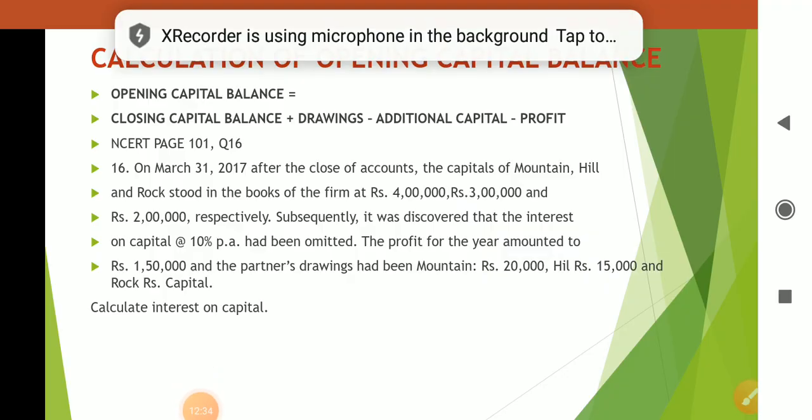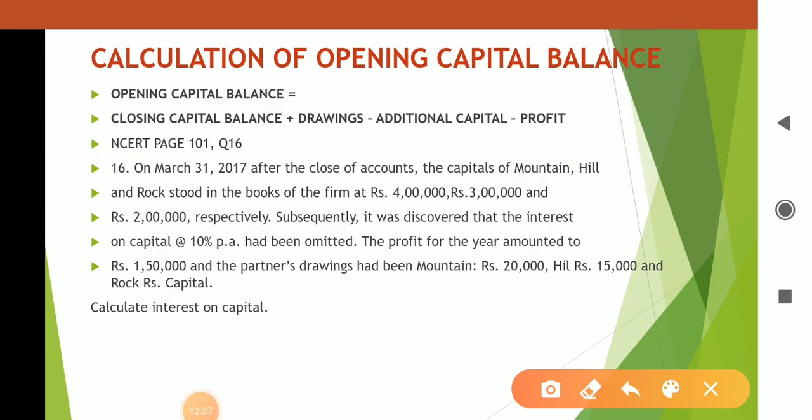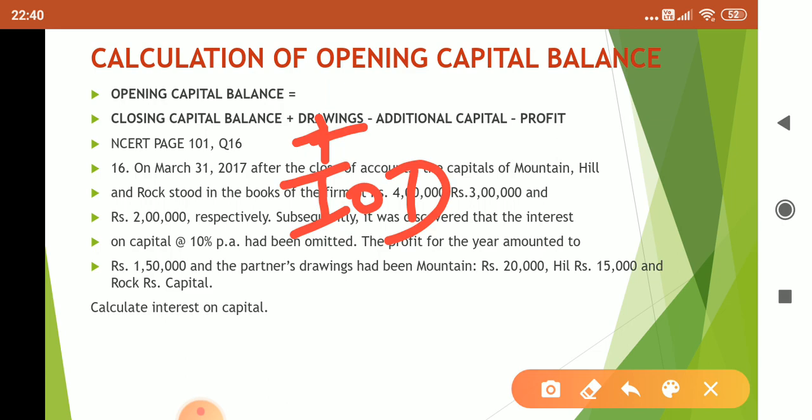Which means you can add interest on drawings in the formula, and you can include here minus interest on capital. Okay, so the correct complete formula is closing capital balance plus drawings plus interest on drawings minus additional capital minus interest on capital minus profit is equal to opening capital balance.